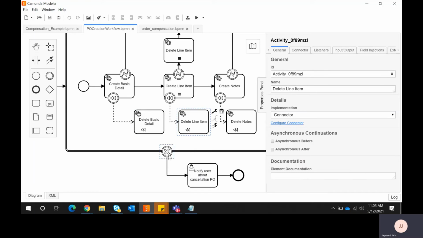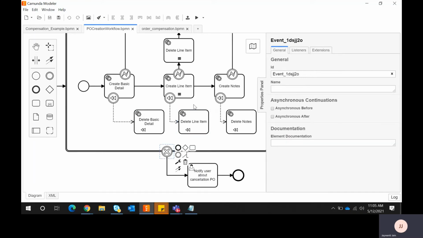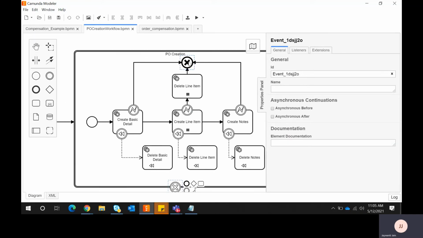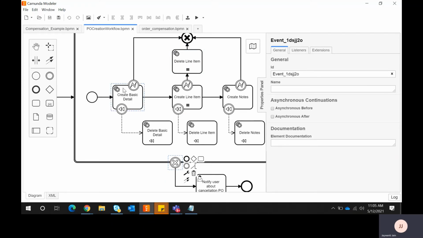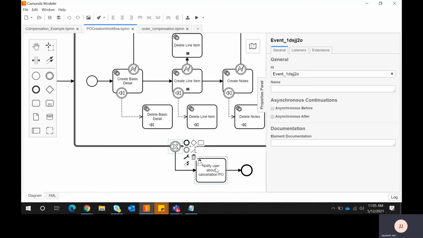Finally, the control will come over here to the catch event. So this is my throw event and this is my catch event. Once everything is redone, finally it will come to the catch cancel transaction, and what happens there is up to us. So I'm notifying the user that order cancellation is done, and I want to end the process. So this is my transaction box.